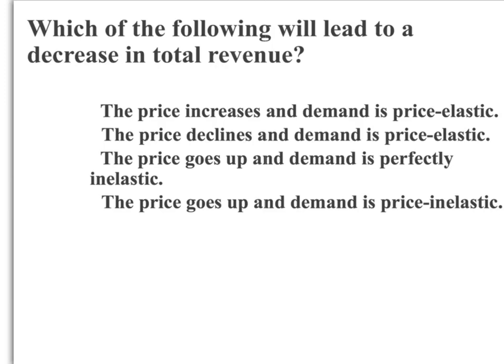In that situation, the firm makes less money every time they sell something, and it sells just about the same. So we're looking for either the demand is elastic and the price goes up, or the demand is inelastic and the price goes down. The first one said the price increases and the demand is elastic, so in that situation, total revenue will go up. The second one says the price declines and the demand is price elastic. In that situation, total revenue will also go up.